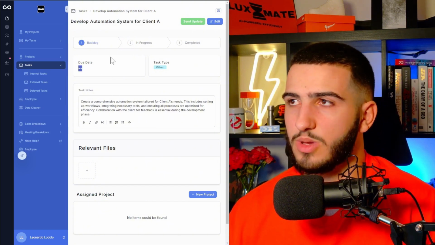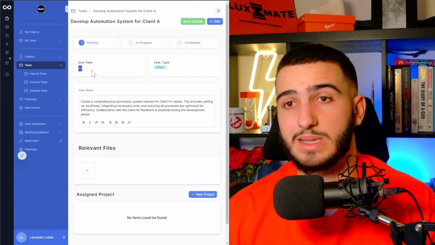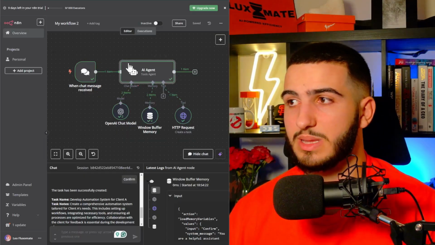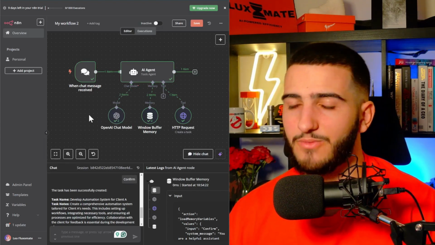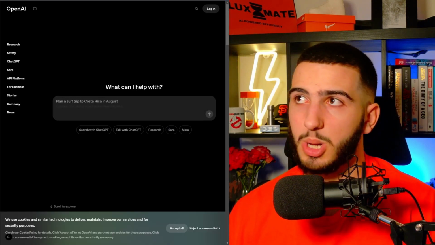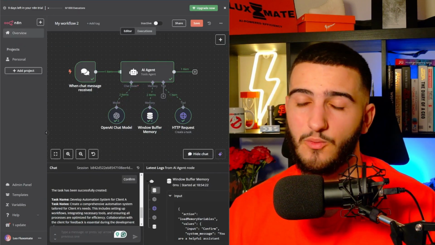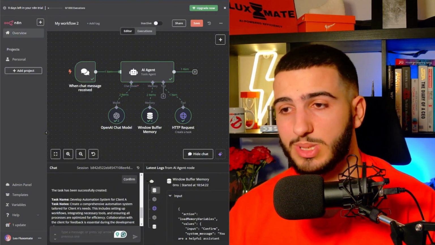Now, the due date didn't come in correctly, so we can obviously have a deeper look at it and figure out what went wrong. But as you see, guys, that's how easy it is to create these different AI agents. And I can't really emphasize this enough, because before using different platforms like n8n, you have to go to OpenAI, and then for each of the individual systems, you have to set up the different webhooks, right? And you have to map everything out. Anytime something changes, you have to have quite a long process to actually update it.